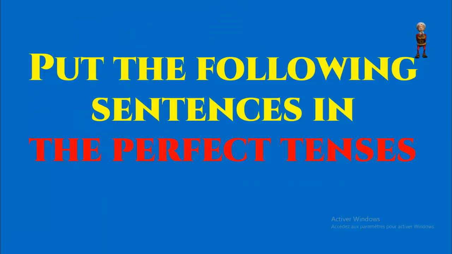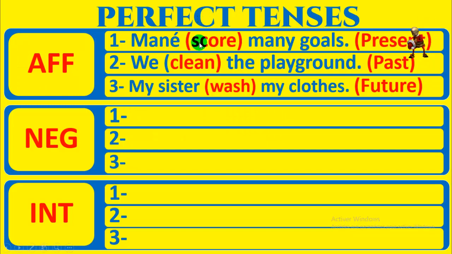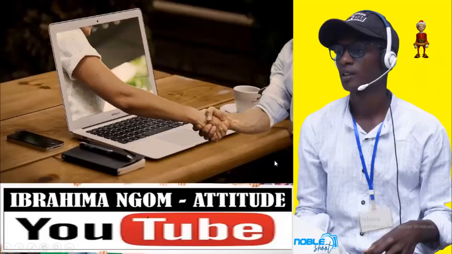Exercise: put the following sentences in the perfect tenses. Mane to score many goals, present perfect, affirmative form. We clean the playground, past perfect, affirmative form. My sister washed my clothes, future perfect, affirmative form. Then you come here, negative form and interrogative form.